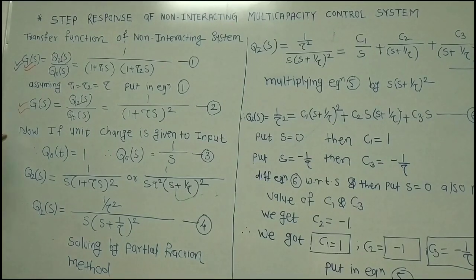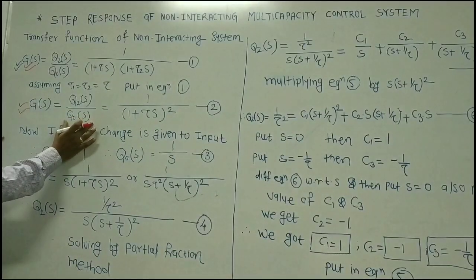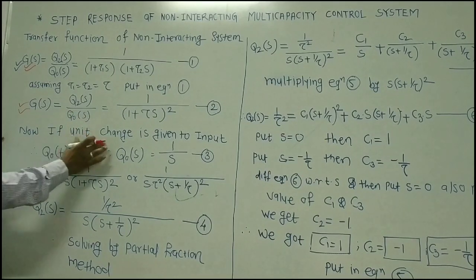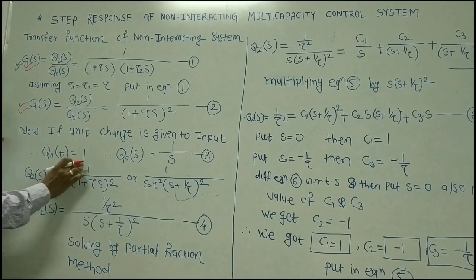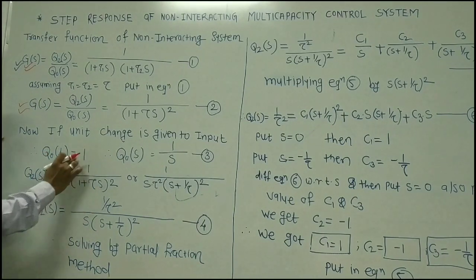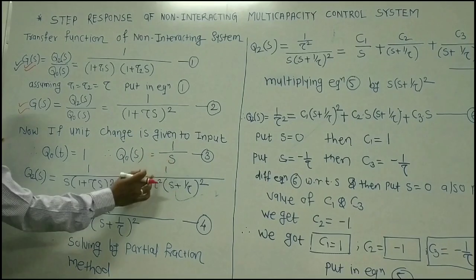Now it is time to give the step input to this particular system. Always remember that whenever we want to study the response equation, we give a forcing function or input, and that input is given to the input variable only. That is why you will get the change in the output variable. So if a unit change is given to the input, what is the input variable in this equation? That is Q0 of S. So I will consider that I have given a unit, meaning 1 magnitude, step change to the input variable, therefore Q0 of t is equal to 1, suppose. Taking the Laplace transform of Q0 of t equal to 1, I get Q0 of S is equal to 1 by S. This is equation number 3.